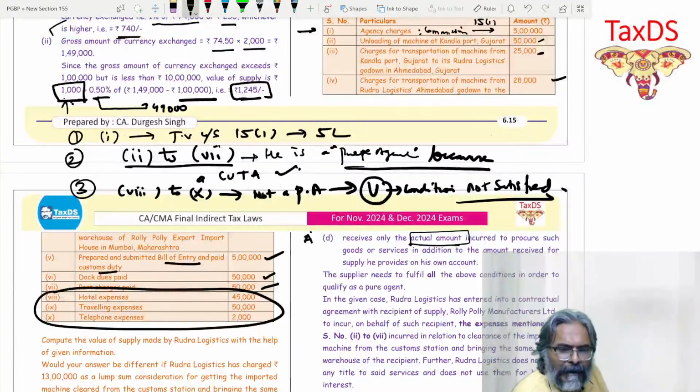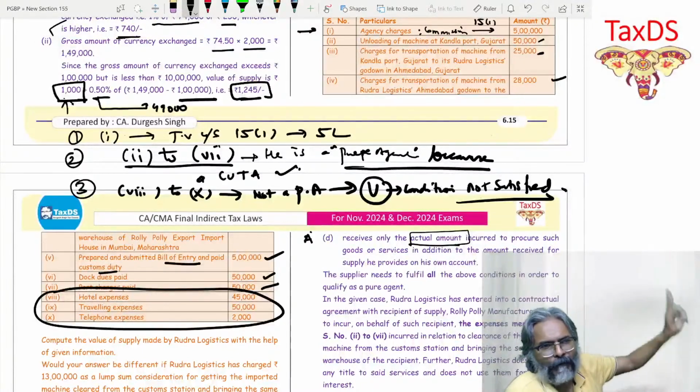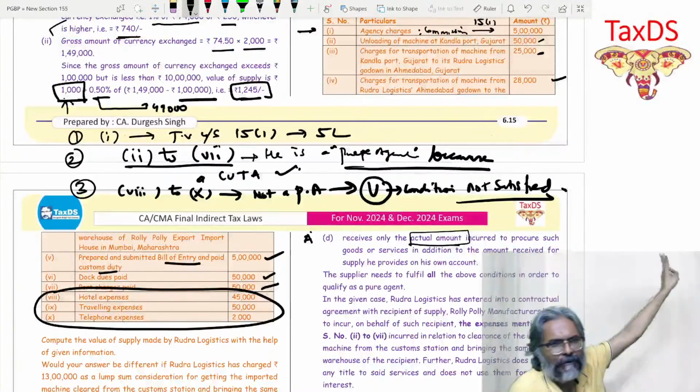Point number 1, line item 1, transaction value under section 15(1), that is rupees 5 lakh. Point number 2, it is 2 to point number 7. With 2 to point number 7, he is a pure agent. Now you explain the quota. There is a contractual arrangement. He is not using these services or goods for his own purpose.